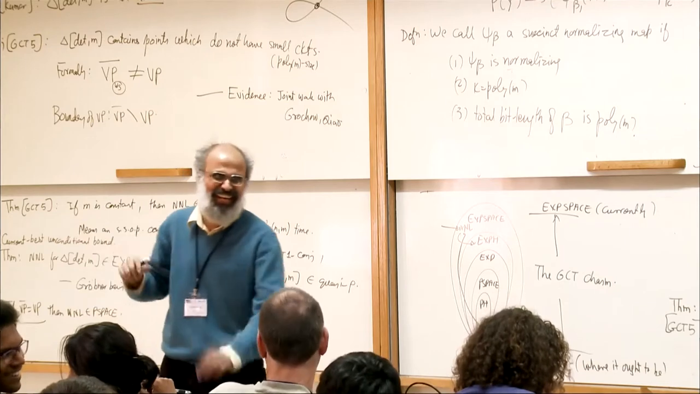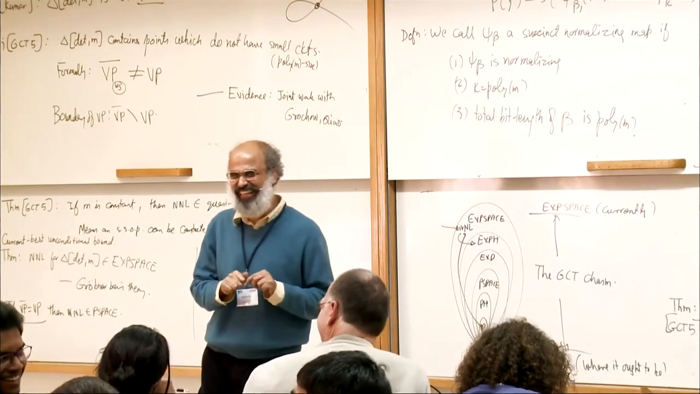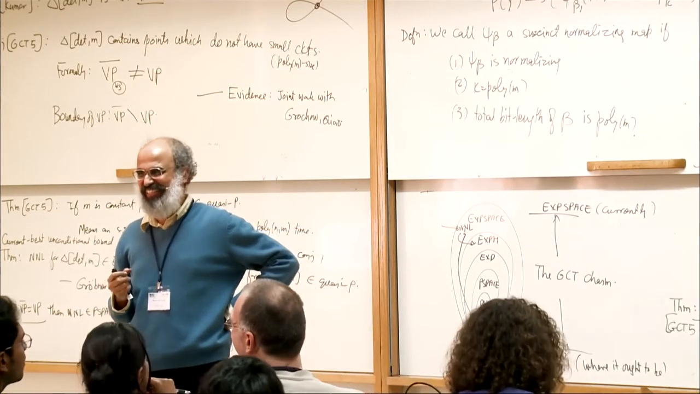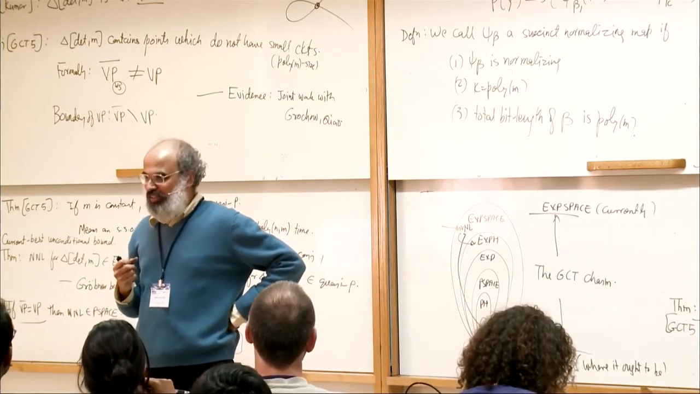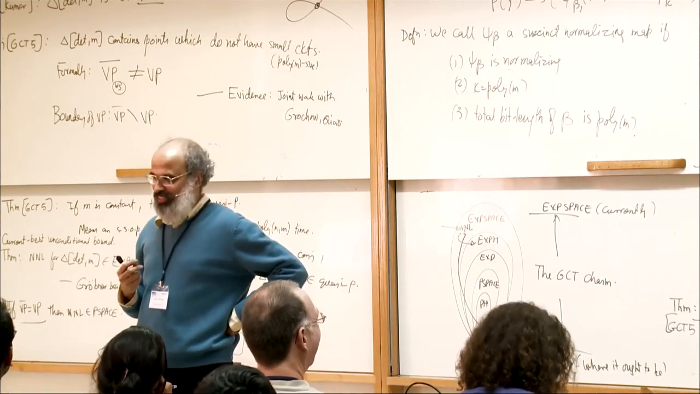The reason it's fine is because we anyway expect the DC of permanent to be 2 to the n, and DC of permanent bar is also 2 to the n. So that's fine, right?